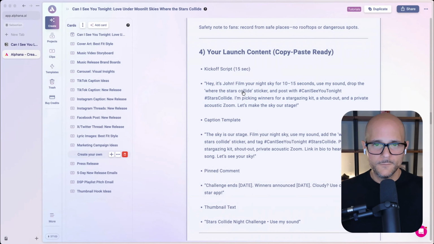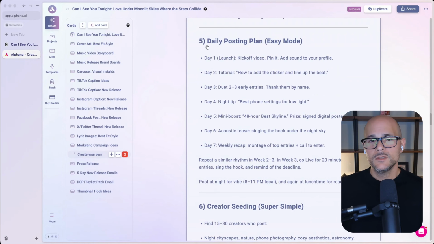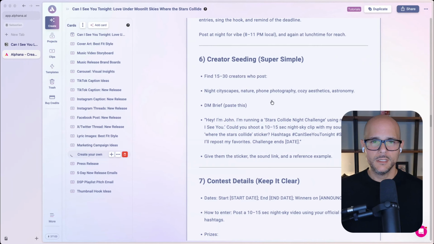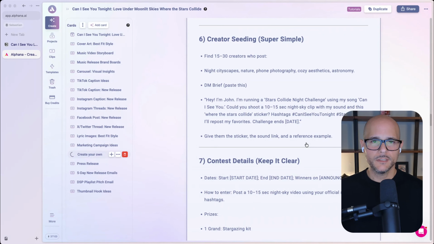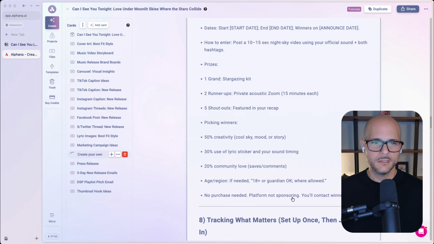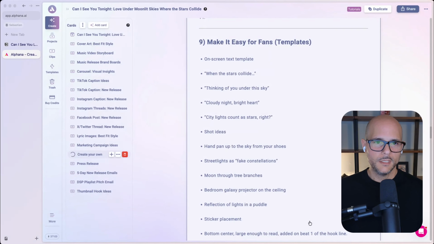Boom. "Hey, it's John. Film your night sky for 10 to 15 seconds. Use my sound. Drop the Where's the Collide." Boom. Okay, so it puts that together. Then it gives you a daily posting plan. Look at that. Creator seeding. Super simple, right? So it explains how to do this. Contest details, track what matters, make it easy for fans.